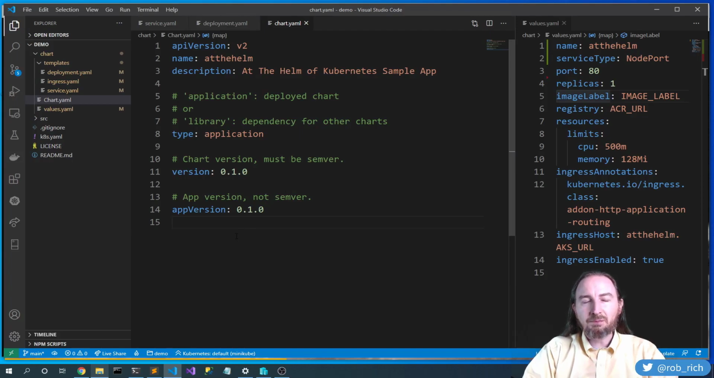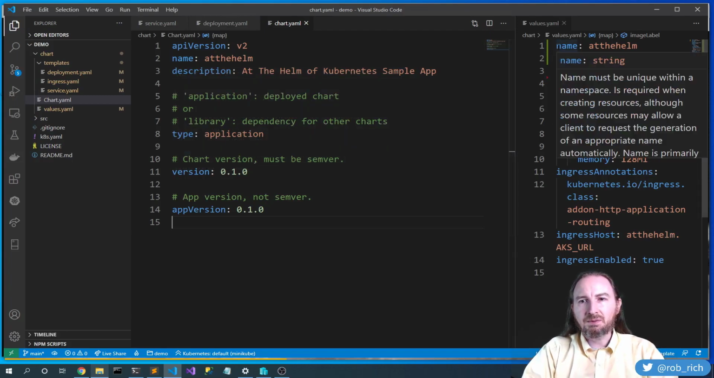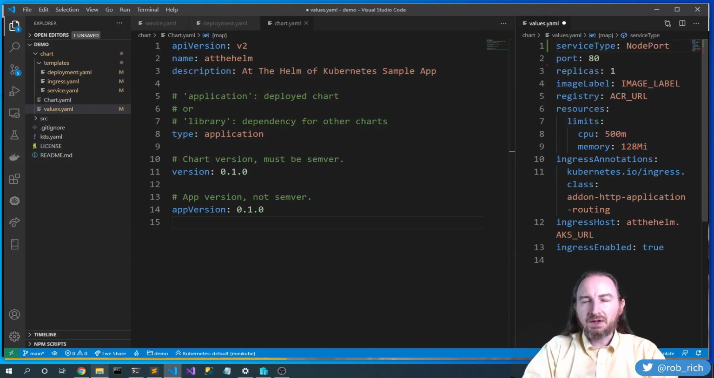We also have an app version, which is completely separate. It has nothing to do with our chart version and represents the version of our application. So why do we have two? Well, so that if we need to increment our chart, but our app doesn't change, then we can do that. Maybe we're updating other dependencies like the base image or other dependencies in our application. So we have this name, so we probably don't need a name here in values, but we still do need all of the other pieces.